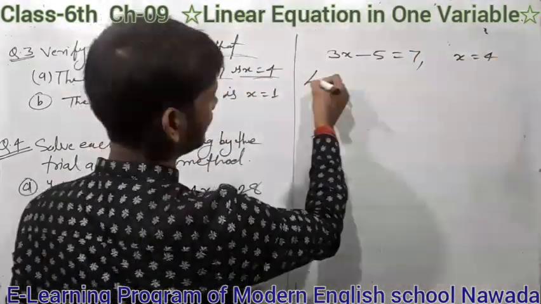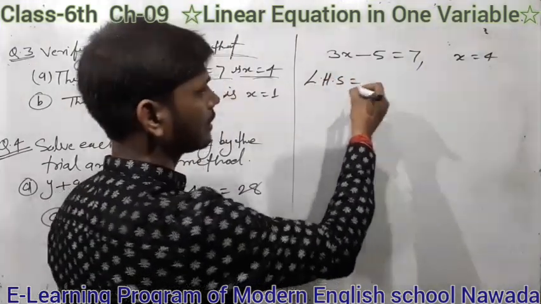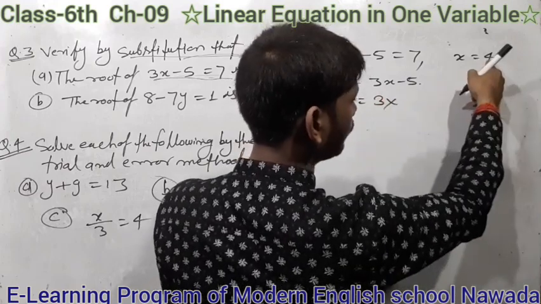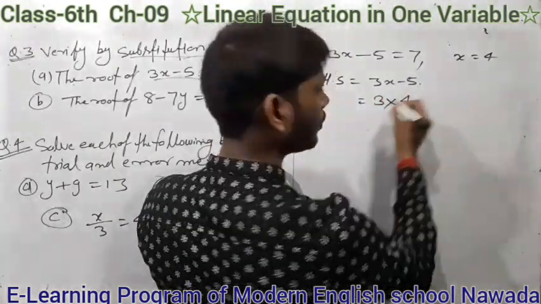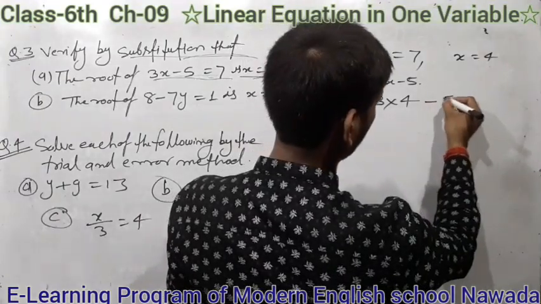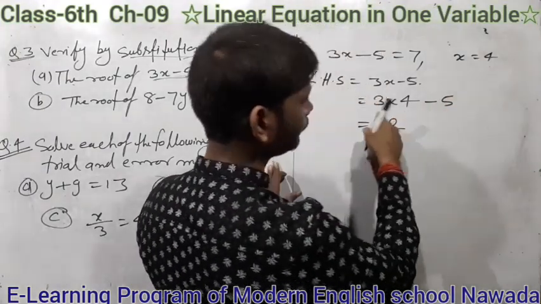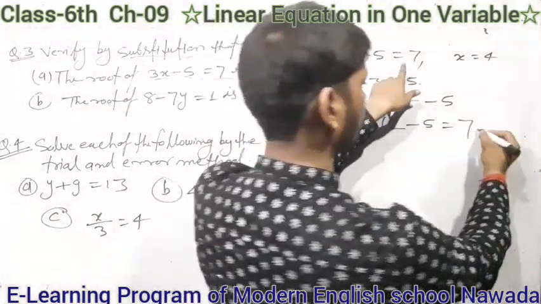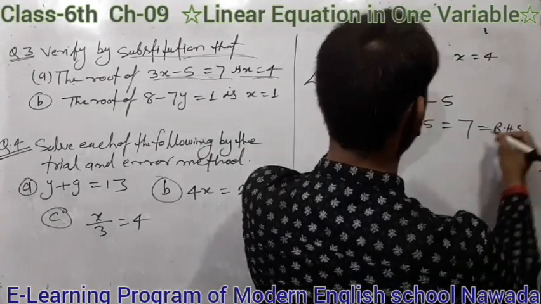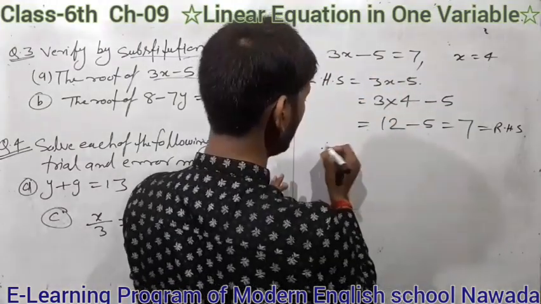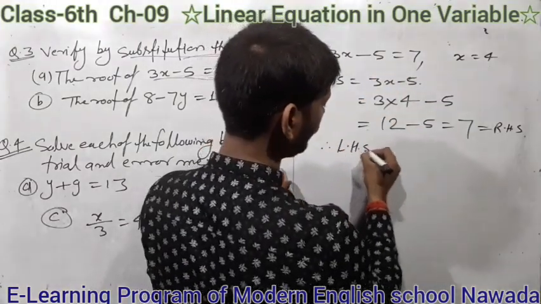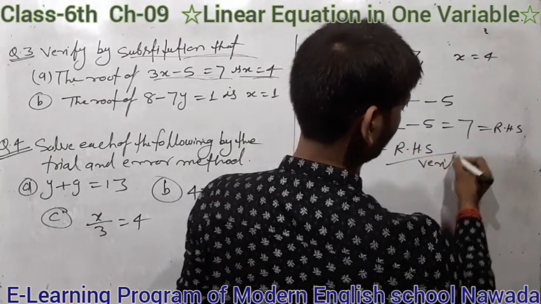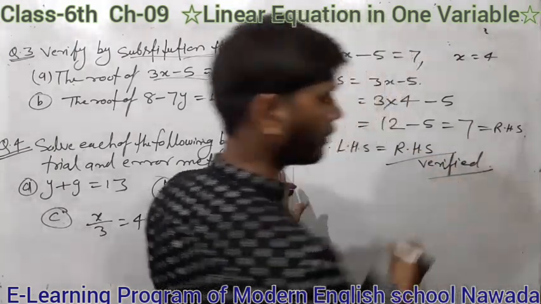That means take LHS first, that means 3x minus 5, that means 3 into, and put x equal to 4, and minus 5. Here 12 minus 5 is equal to 7, and students, here RHS equal to 7. So here LHS equal to RHS, and that is verified. Similarly, you can verify all the questions.